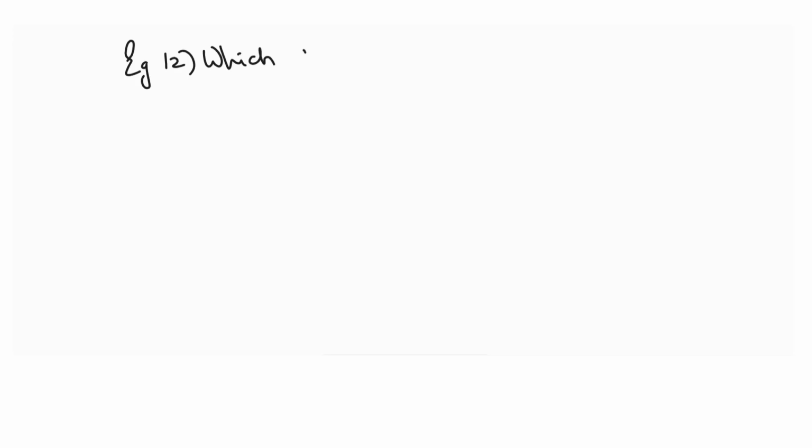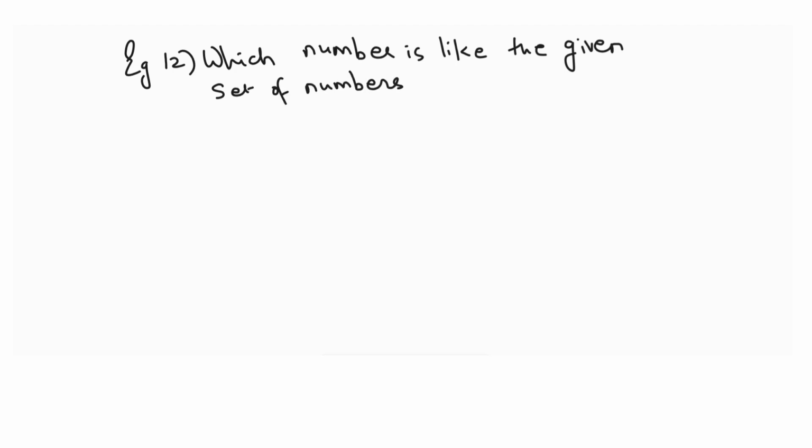Which number is like the given set of numbers? Now one given set will be there.